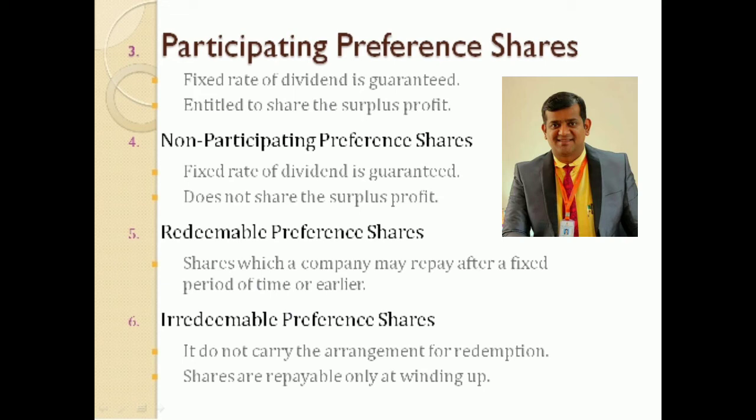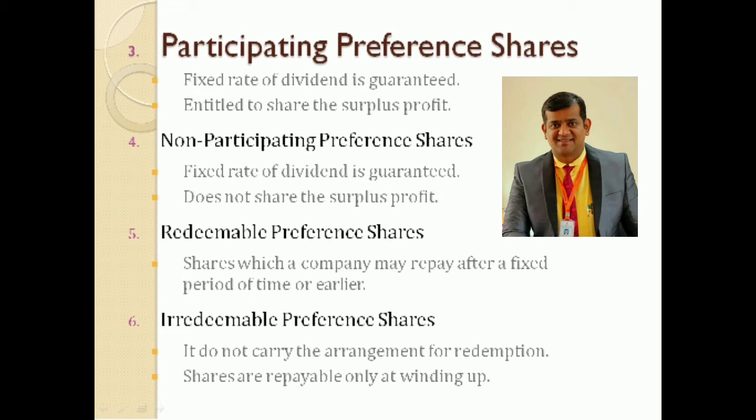And the meaning of redeemable preference share is very simple. The company will pay back the capital which is invested by the shareholders, at the market rate. On that day's rate, the company is going to pay back. Clear?